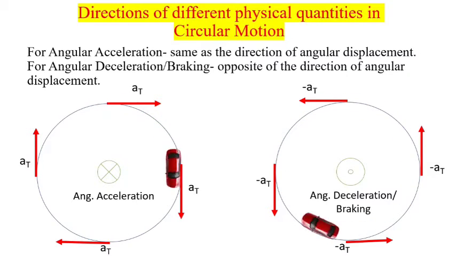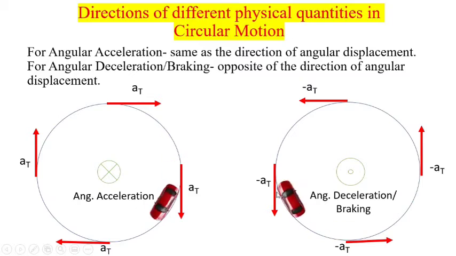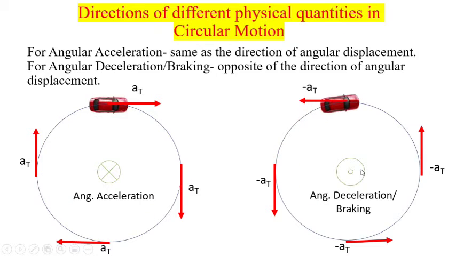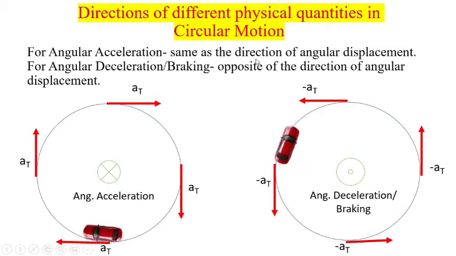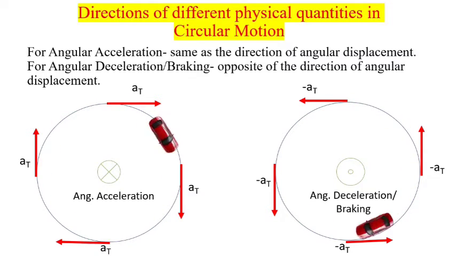For angular acceleration, here you can see there are two different cases. One is angular acceleration. In this case, this car is accelerating, or the speed for the car is increasing, but in this case the speed for the car is decreasing, or braking is applied. In both these cases, the direction for angular acceleration is opposite. For angular acceleration, the direction will be the same as that of the angular velocity, but in case of angular deceleration or braking, the direction will be opposite of the direction of angular velocity.